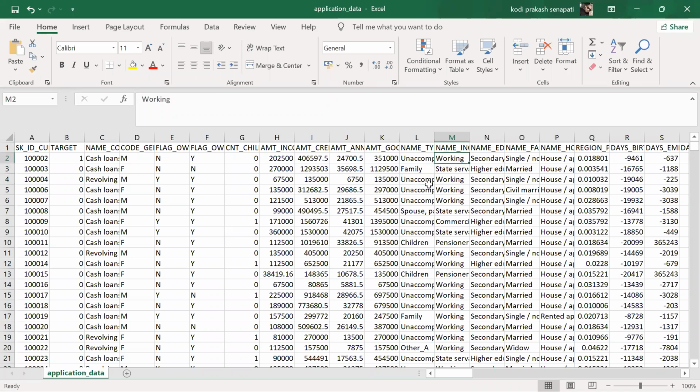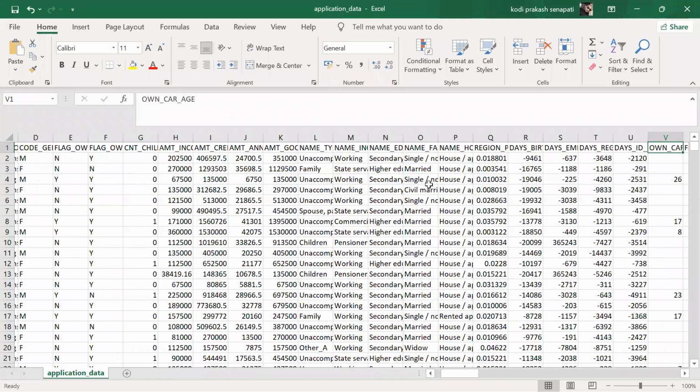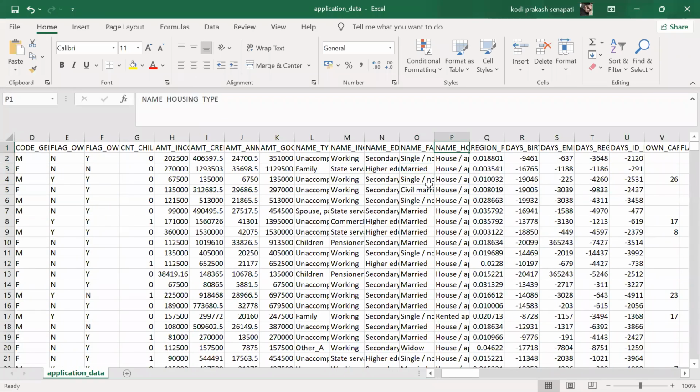Income type. Are you working? Are you state government? Are you a private employee? Big questions asked by banks, guys, right? If you're government, is the rate of interest less or high? Very less. If you're private, then the ROI is a little bit high. Don't you think, guys, those are real time? It looks very similar, and this is an evergreen project.